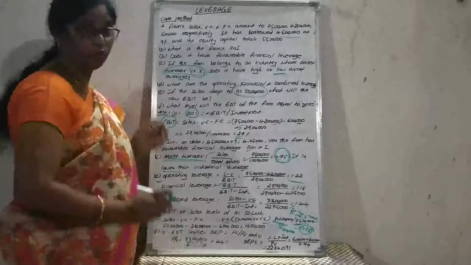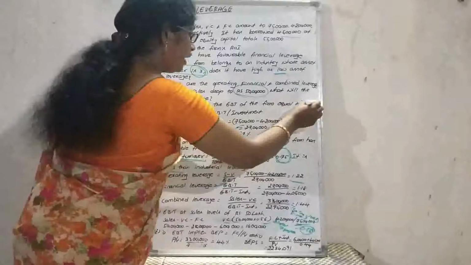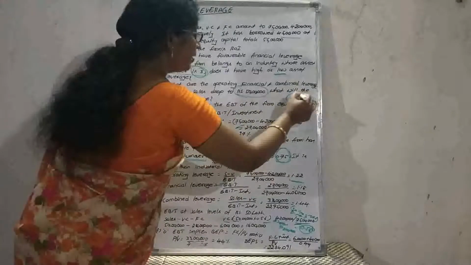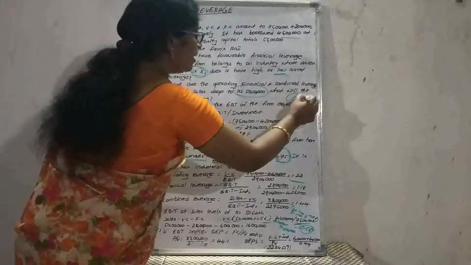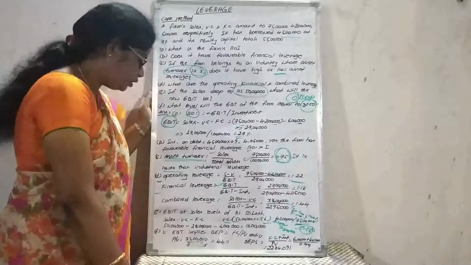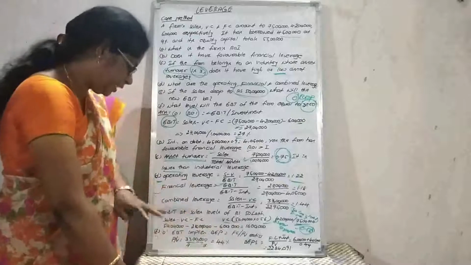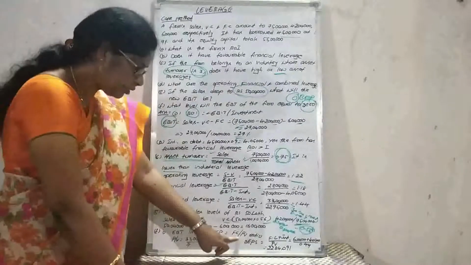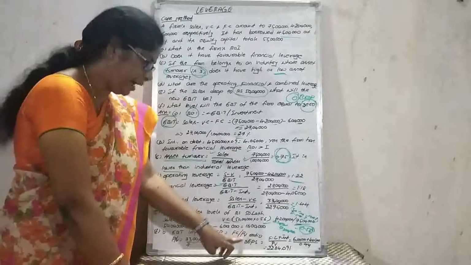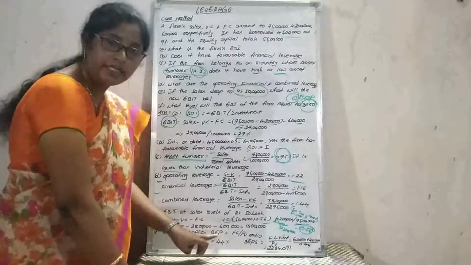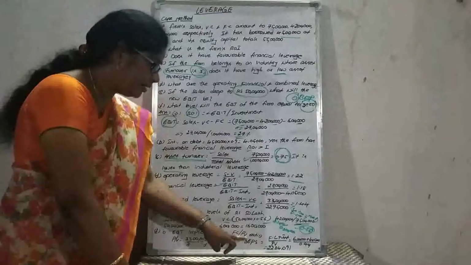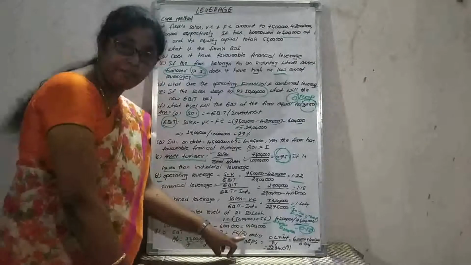And coming to the last situation: at what level will the earnings before tax of the firm equal 0? Here the earnings before tax must equal 0. That means we need to apply break-even point, that is, we should determine break-even sales. Some formulas we need to apply here: fixed cost divided by PV ratio.